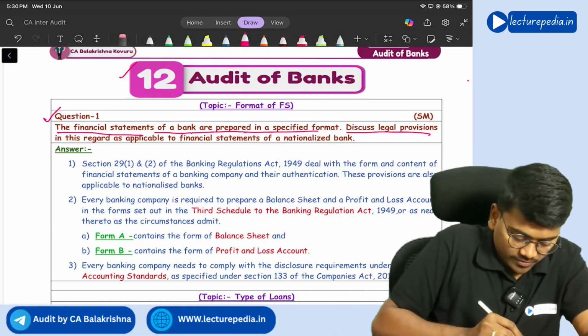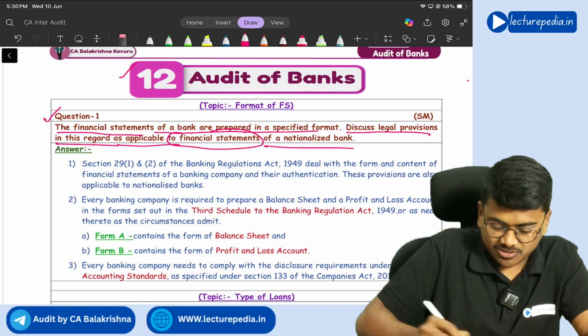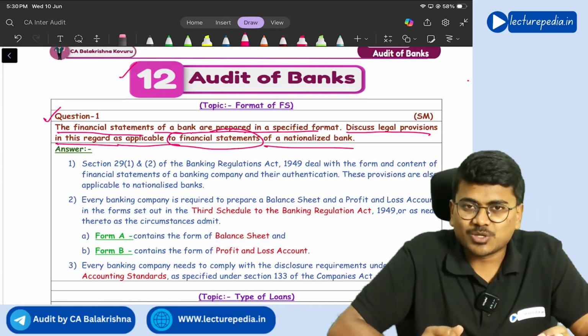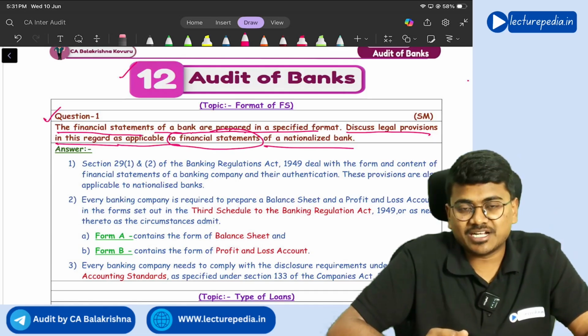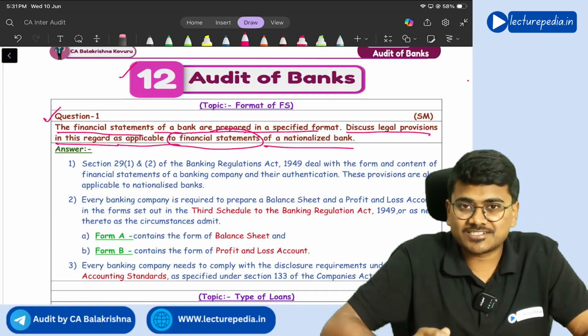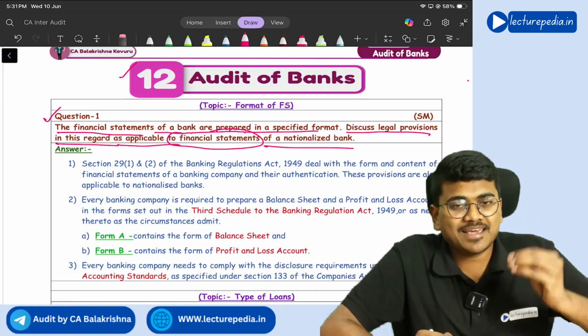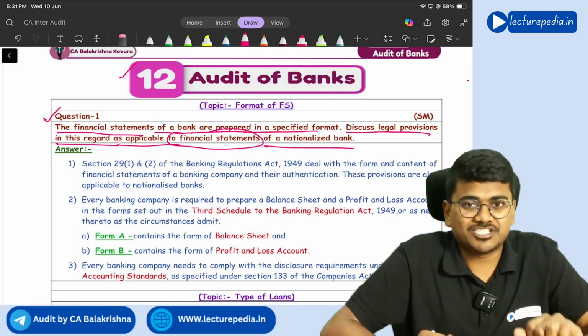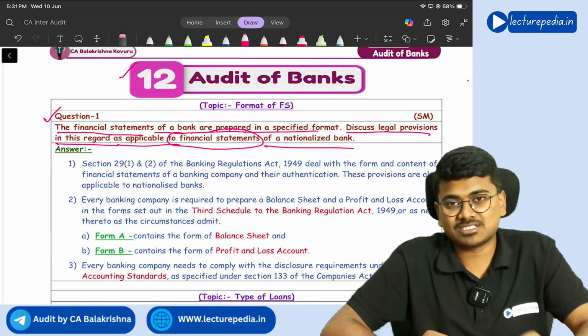Discuss legal provisions in this regard as applicable to the financial statements of a nationalized bank. So if you see, there is a Schedule 3 to the Banking Regulation Act. In that Schedule 3, the format of financial statements applicable to banks has been prescribed. Form A contains the format of the balance sheet, Form B contains the format of the profit and loss statement.